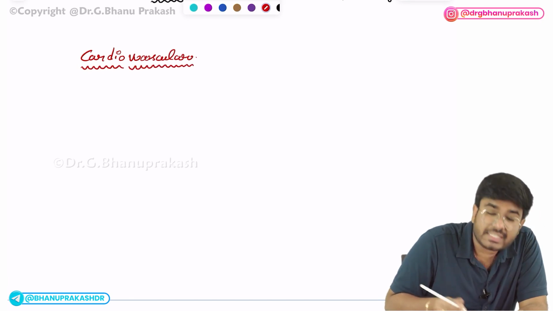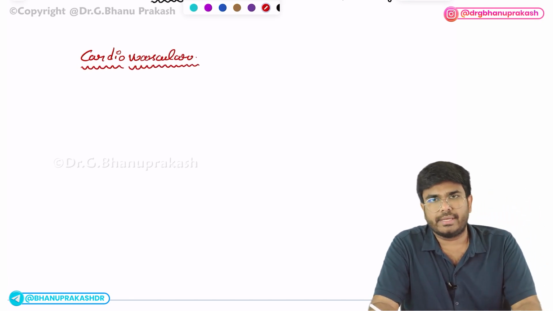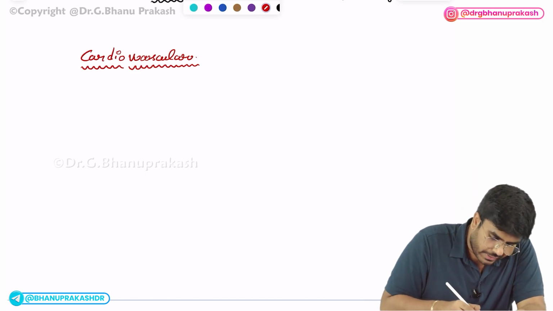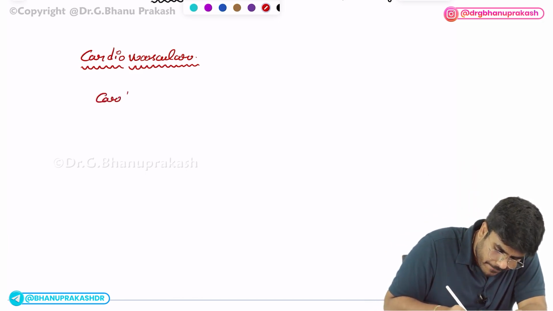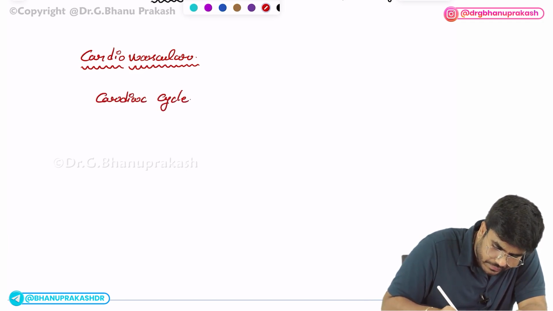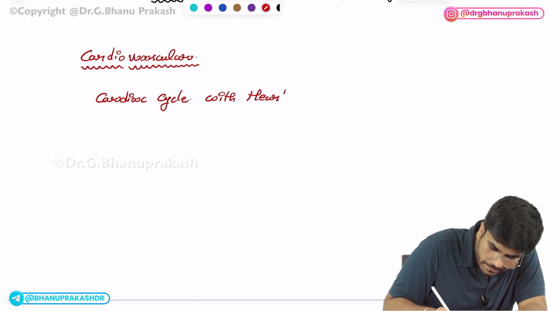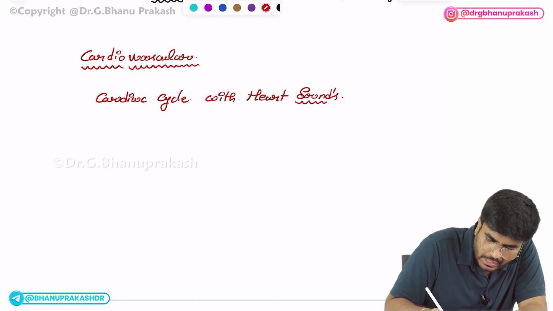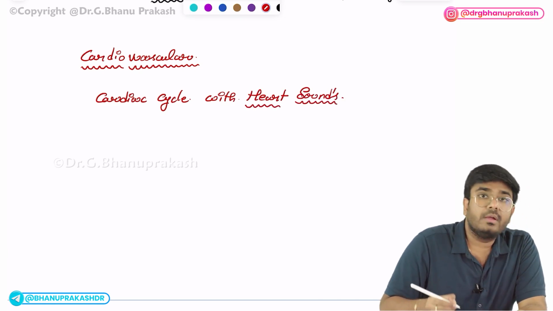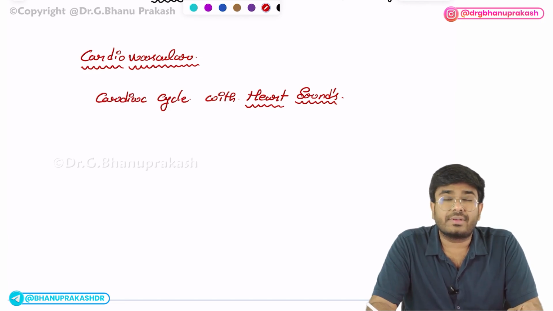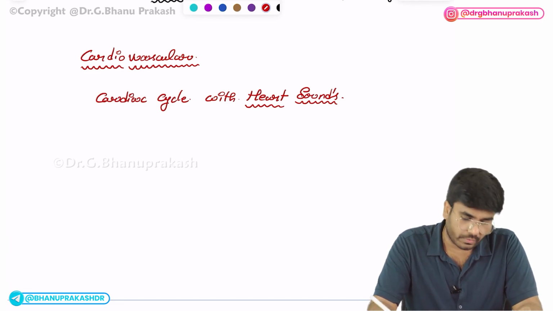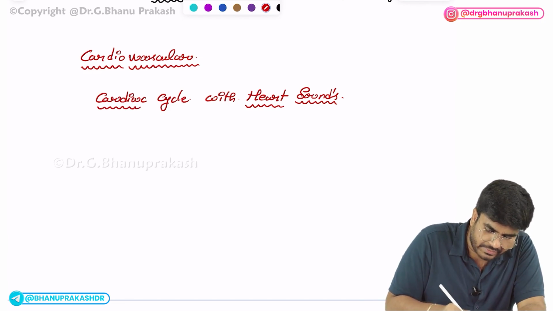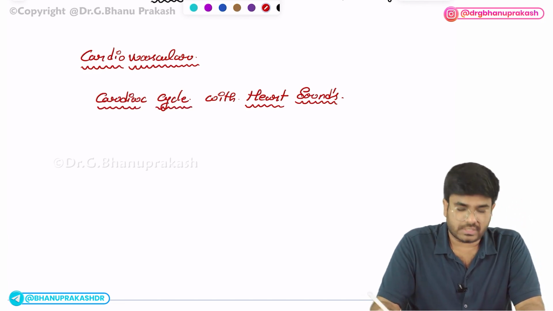So, what are the most anticipated areas? Okay, most anticipated areas in the cardiovascular physiology. First one, cardiac cycle, with heart sounds. I am specifically mentioning the heart sounds here because you should know in which phase you will hear S1 heart sound, S2 heart sound, S3, S4. So cardiac cycle is one important area which I want you to know along with the heart sounds.